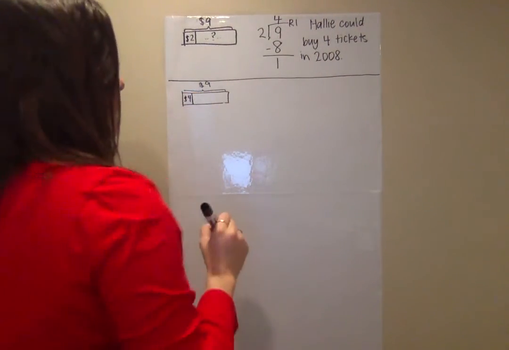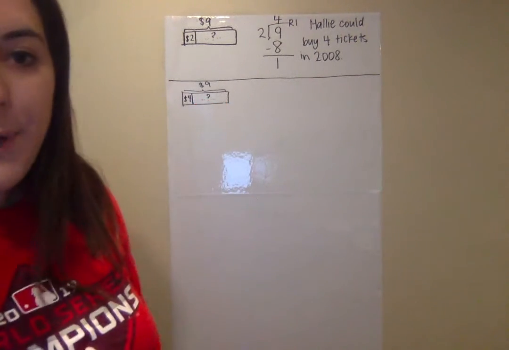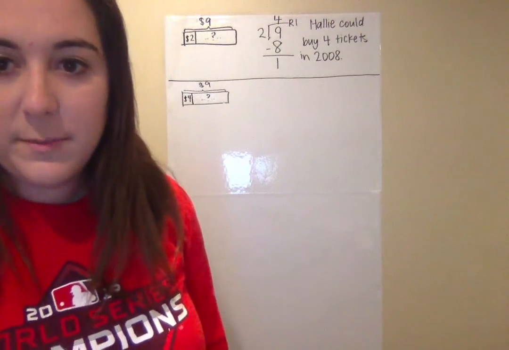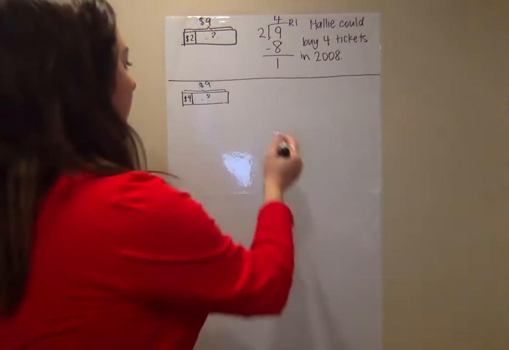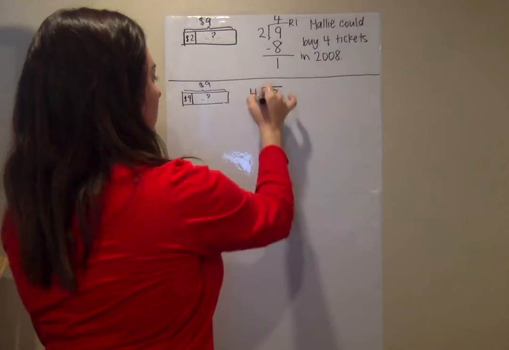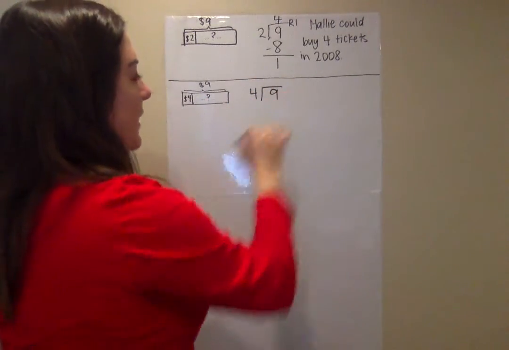All right. So we still don't know how many tickets she could buy. We're still trying to find our number of groups. But our ticket prices have gone up now. So now they're $4 a piece. Okay, so that's going to change our problem. So now we're going to use division. And we're going to say, okay, 9 divided by 4, because that's how much they are. All right, and then how many times does 4 go into 9?